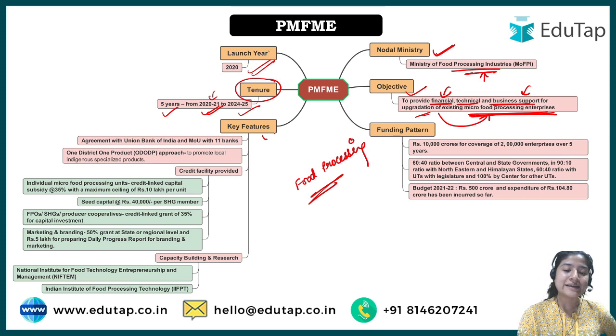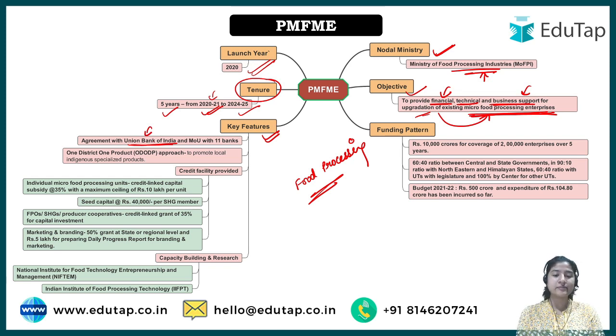Now talking about the key features of this particular scheme for micro food processing industries. First of all, there is an agreement with Union Bank of India. This is important, this can come in current affairs also, right? Because here it is being said that financial support would be provided. How will the government give financial support to them? There should be a link, right? There should be a medium between the government as well as the people who are working in such enterprises. So the link is the banks here.